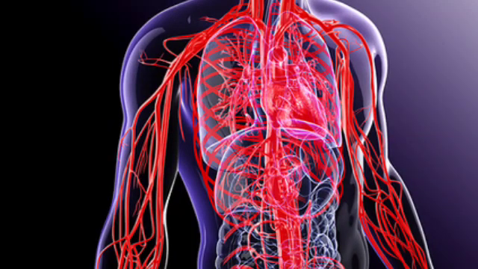What will happen if the blood rich in oxygen and the blood rich in carbon dioxide mix with each other? To avoid this from happening, the heart has four chambers. The two upper chambers are called the atria, singular atrium, and the two lower chambers are called the ventricles. The partition between the chambers helps to avoid mixing up of blood rich in oxygen with the blood rich in carbon dioxide.